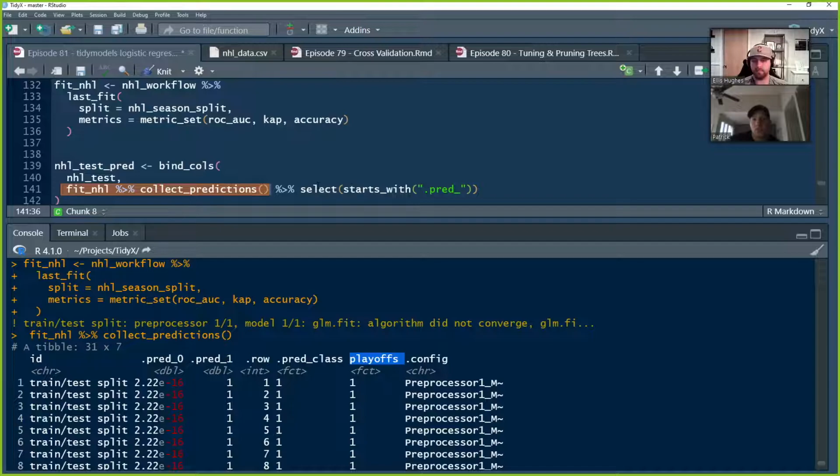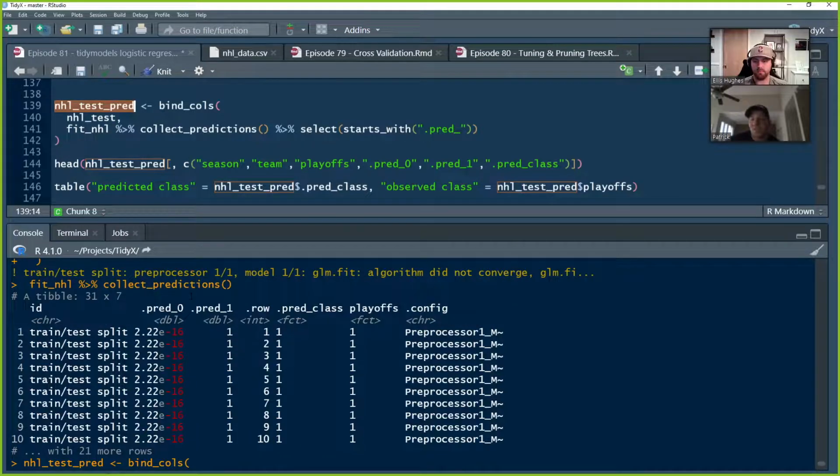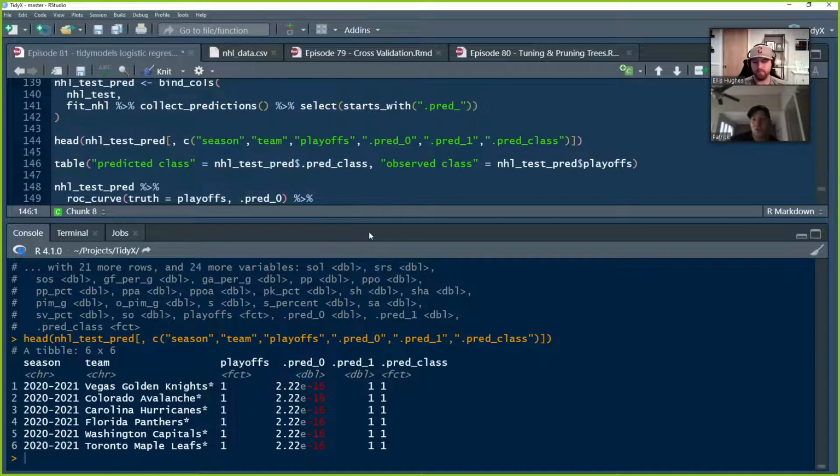So we're going to collect those predictions, and we're going to select starts_with .pred. So we want the predicted information basically to lop onto our original NHL test. And we're going to throw this into a new data frame called NHL_test_pred, which houses all of our original data and then any of the columns from the collected predictions that had .pred underscore within their name. And there we can just pull the head of that, and we can look at the key columns of